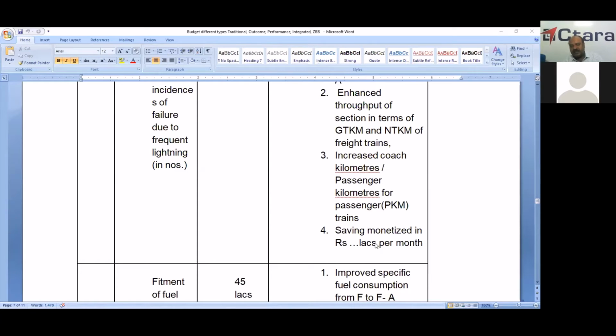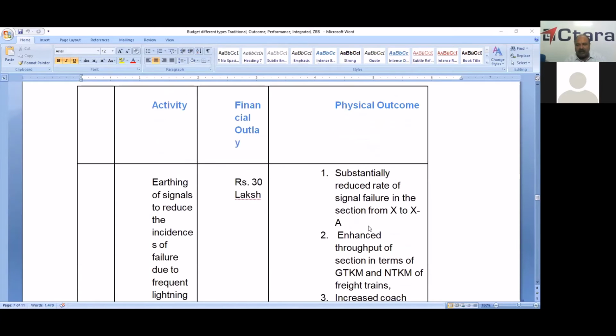This will be translated into lakhs per month. What is the saving by increasing this GTKM, NTKM or PKM, or by reducing the rate of signal failure? So what is the conversion to the financial?